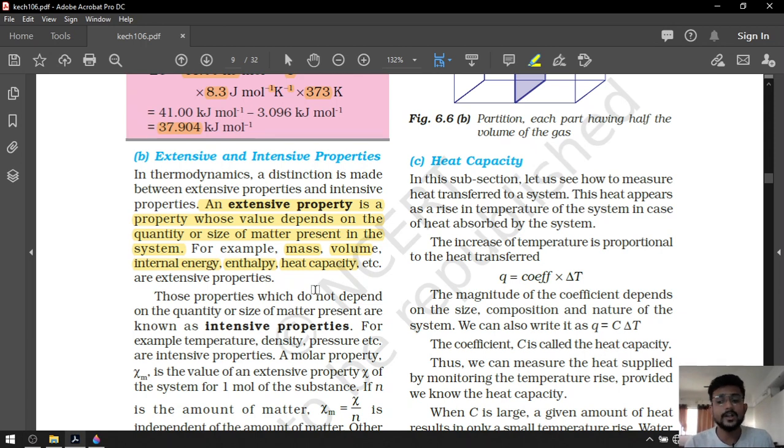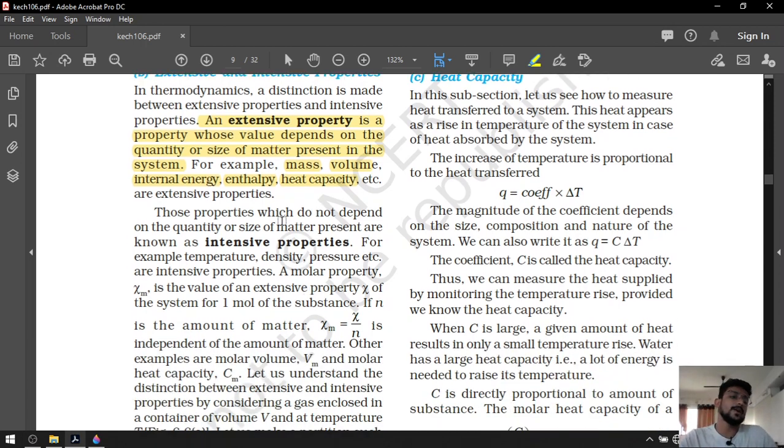Okay, totally opposite of that, intensive properties. Those properties which do not depend on the quantity, size of the matter present are known as intensive properties. Temperature, density, pressure do not depend on the matter or size or the quantity.